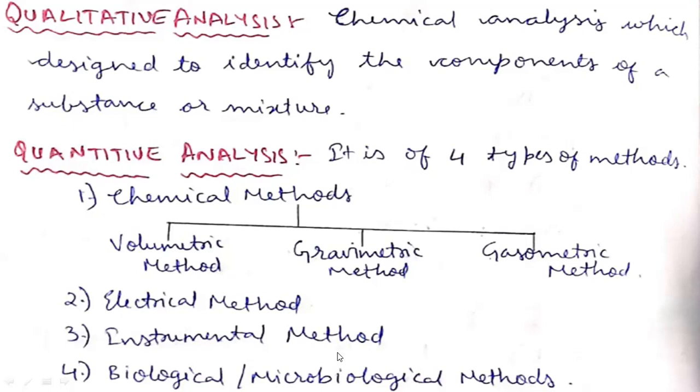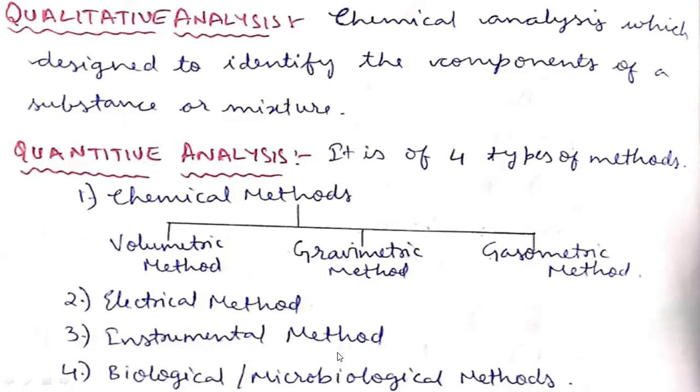So what are the physical properties that we are identifying here by using instrumental methods? For example, absorption. If the solution has more concentration, it gives more absorption. So more absorption will be identified by UV visible spectroscopy.